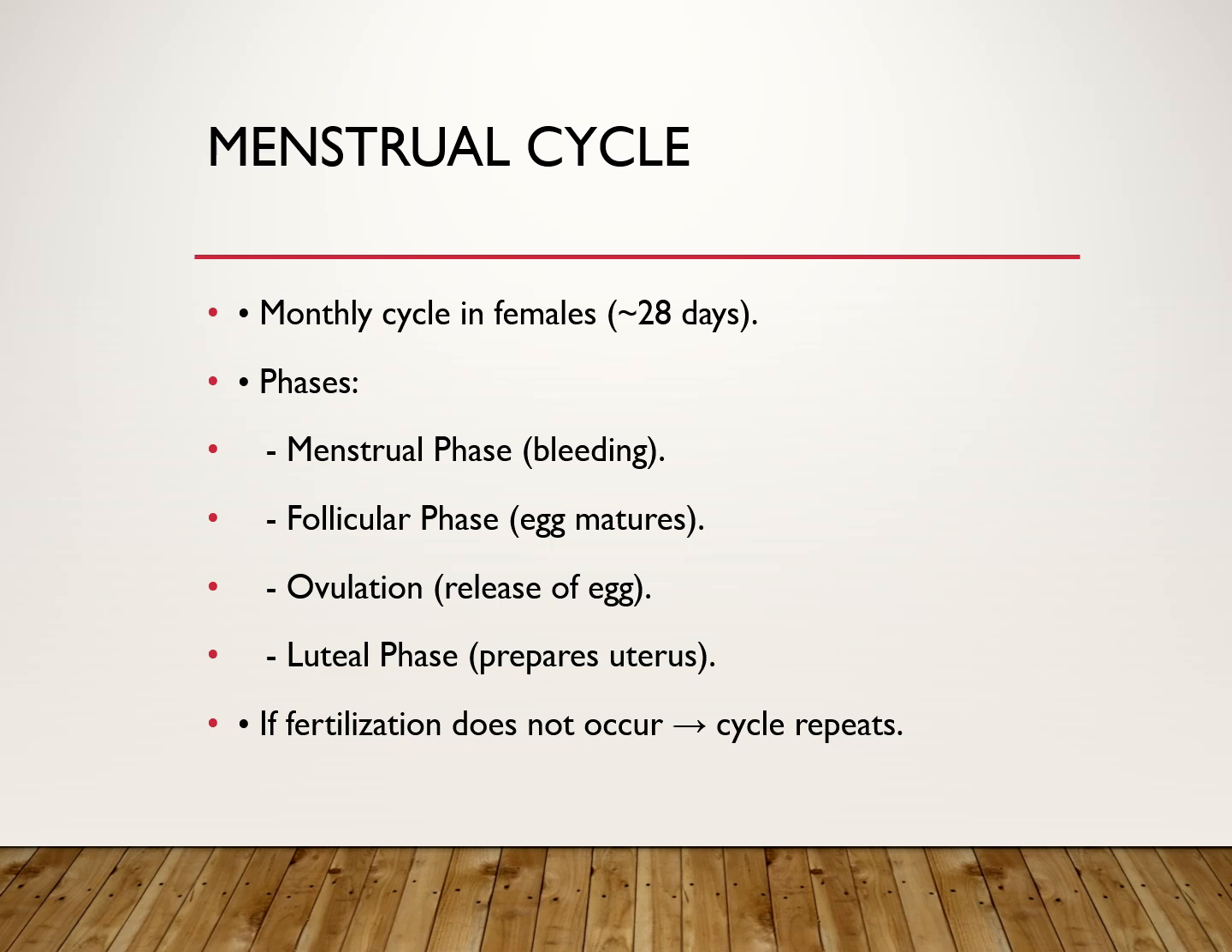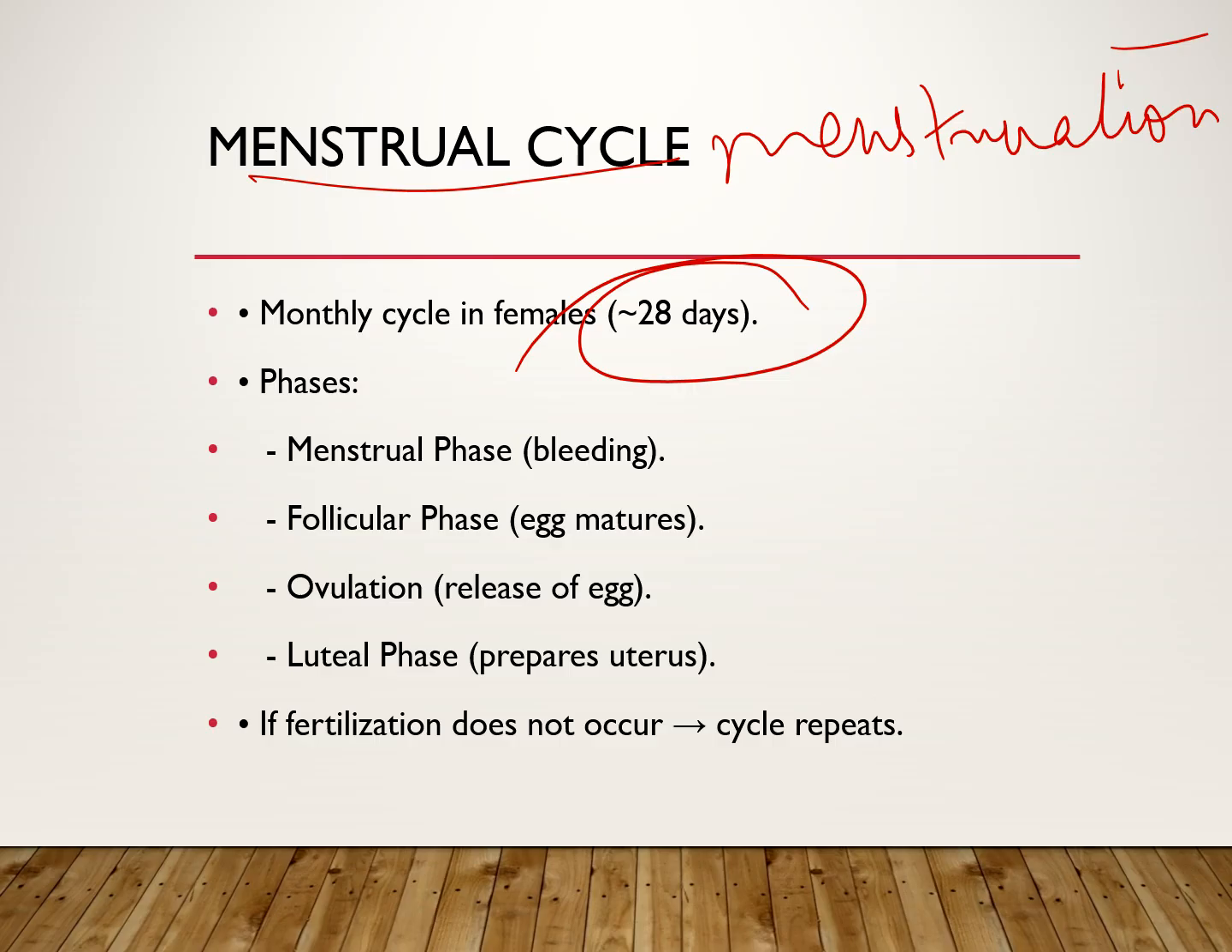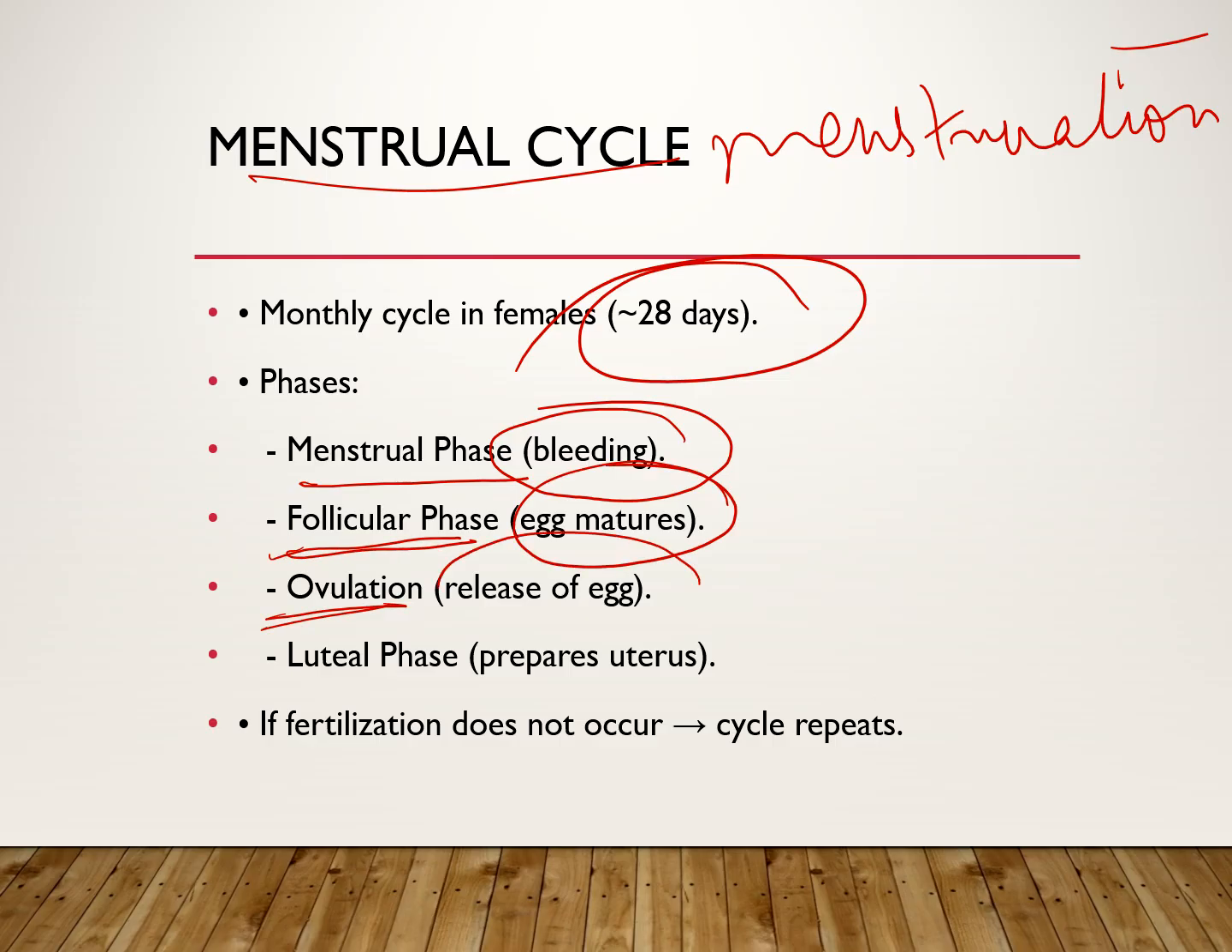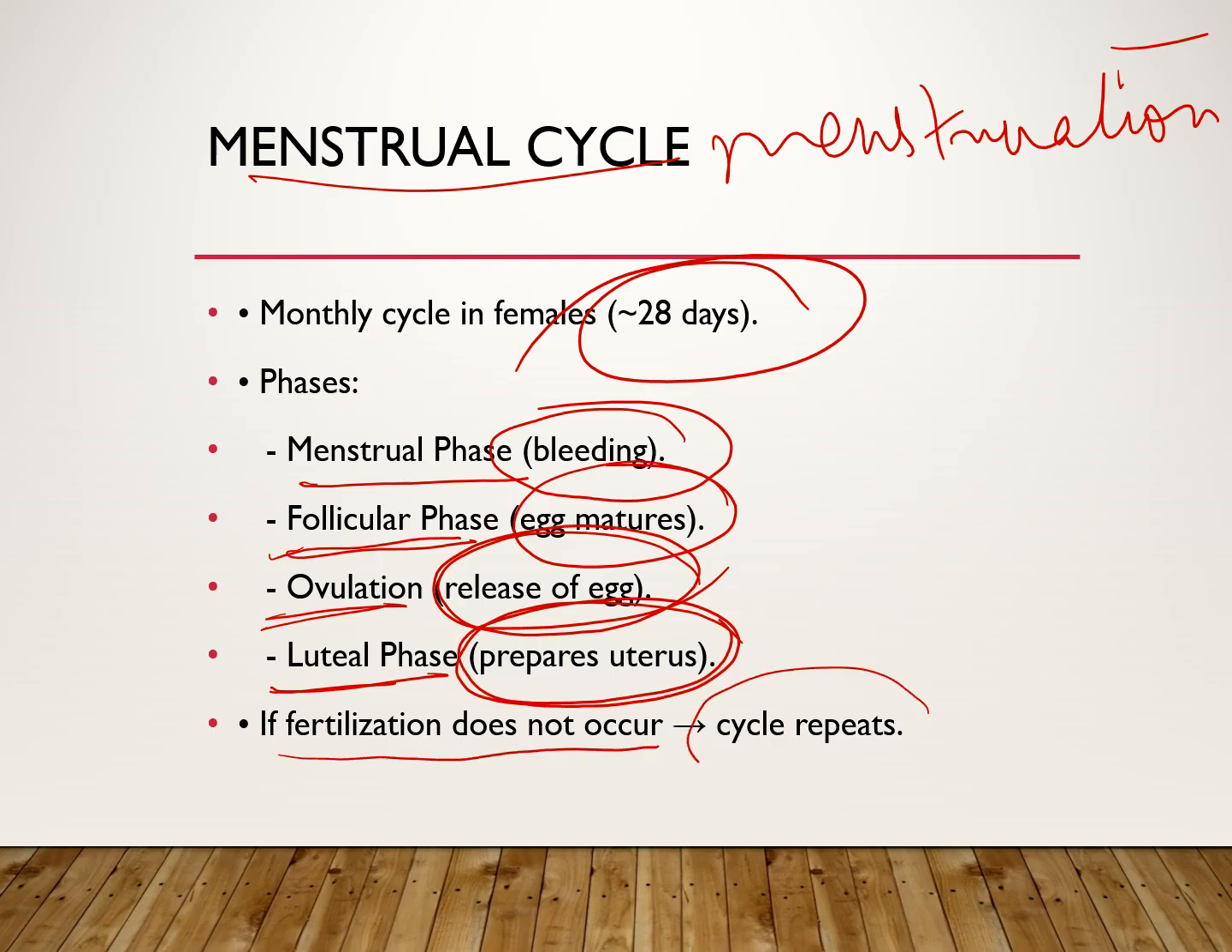So we have spoken about menstrual cycle or menstruation, which I have already discussed earlier. It is approximately a 28-day cycle, and there are several phases. The first phase is the menstrual phase, when the bleeding happens. Second phase is the follicular phase, when the egg matures. The third phase is the ovulation phase, when the release of the egg happens. The fourth phase, the luteal phase, is when it prepares the uterus for receiving the embryo. And if fertilization does not occur, the cycle repeats, and again the menstrual phase comes. So this is the menstrual cycle in female.